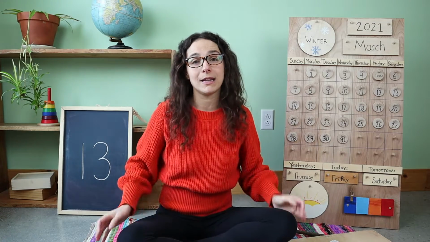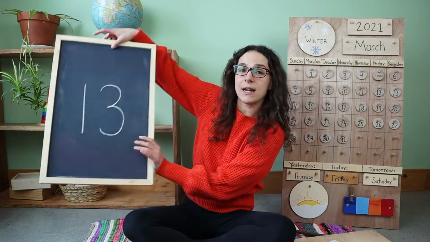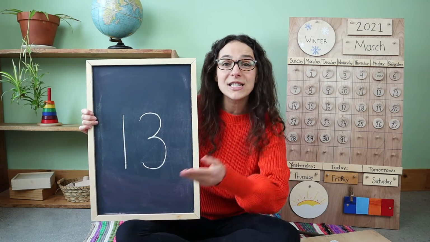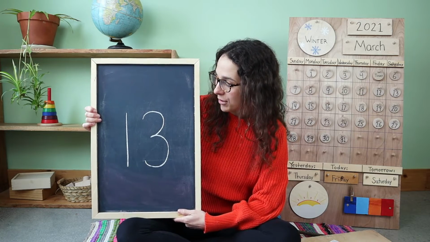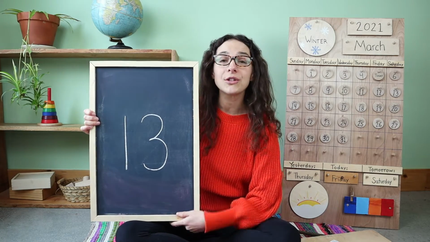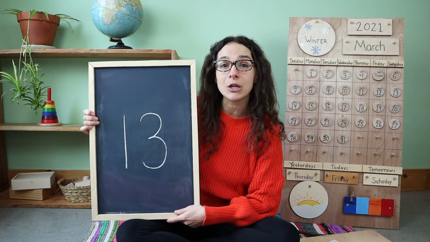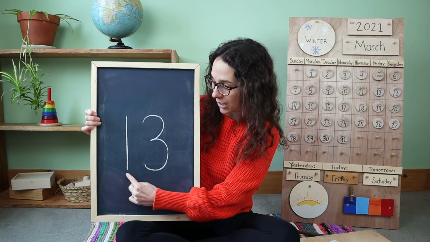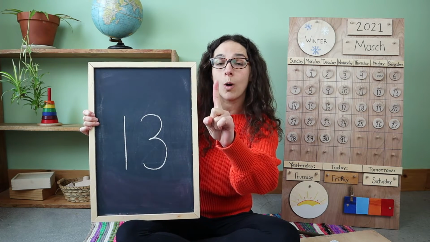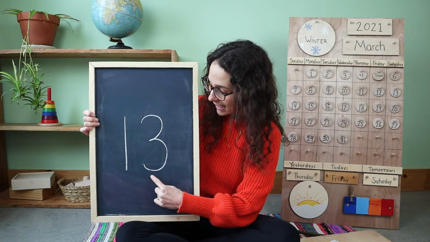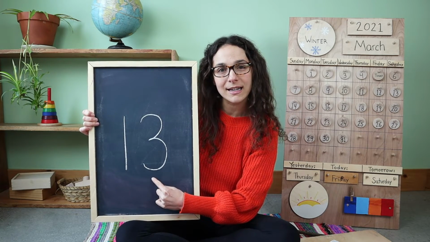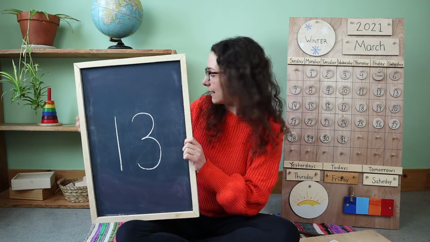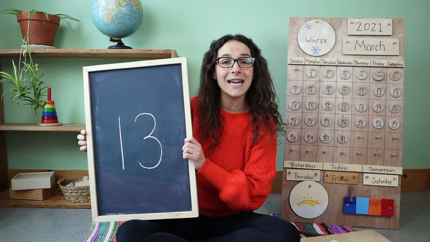Now today will also be the last day talking about this number of the week. Do you remember this number? 13. That's right, friends. This is the number 13. And remember, 13 is a double-digit number because when you write the number 13, you have to write two numbers. This is the first number that you write, the number 1. And after the number 1, you write this number. What number is this? 3. That's right, friends. This is the number 13. Now it's time to count 13 tally marks together.